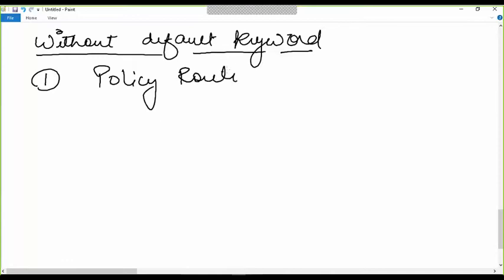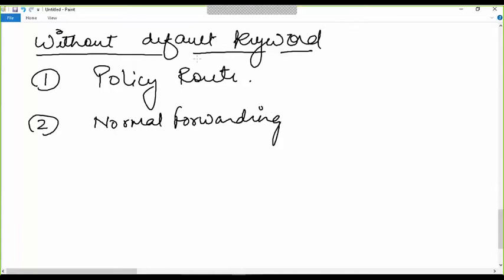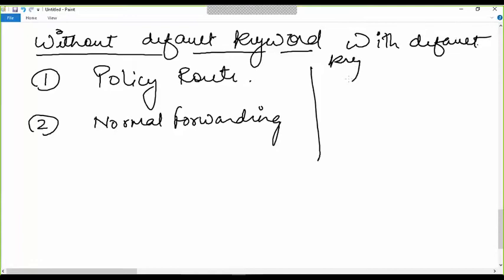If a packet doesn't match the policy route, then it tries to match through the normal forwarding, which is based on the destination. It will fall into the normal forwarding. That is without the keyword. But if we do it with the default keyword, these things will get reversed.